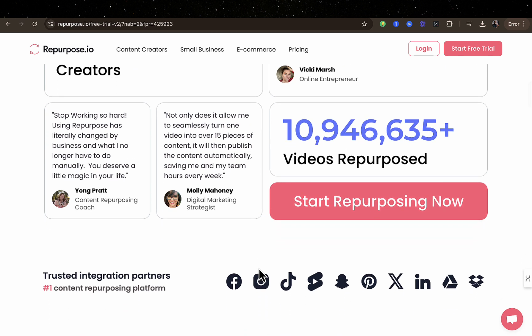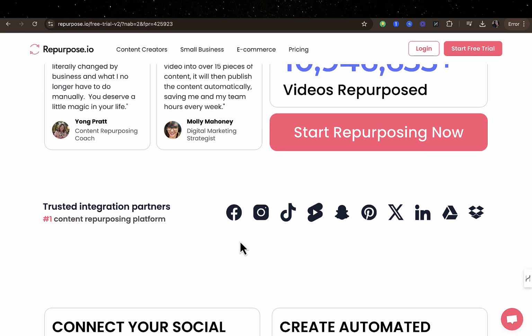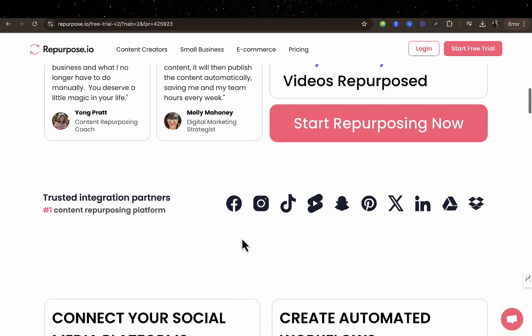So once you connect or integrate all your social media platforms to repurpose.io, these are the platforms that it supports: Facebook, Instagram, TikTok, YouTube Shorts, Snapchat, Pinterest, X, LinkedIn, I guess, then Dropbox, and Google Drive as well. So once you post your video on Facebook, or maybe your video is on Instagram, and you want to repost from Instagram to all the other platforms, that's actually easy.